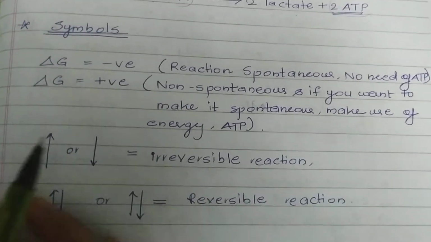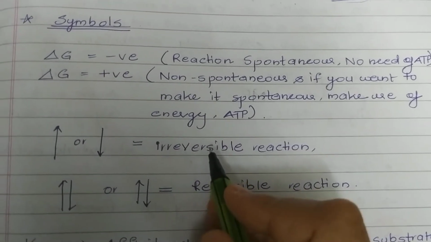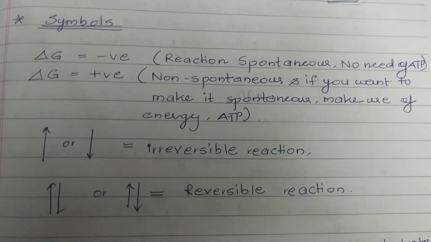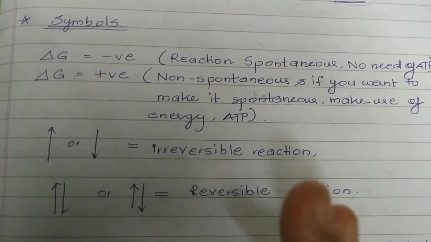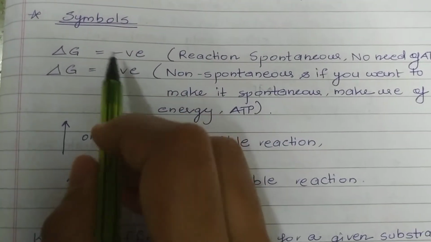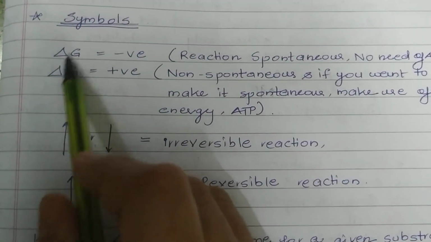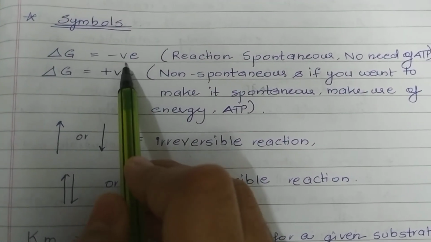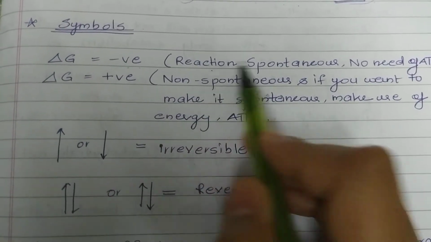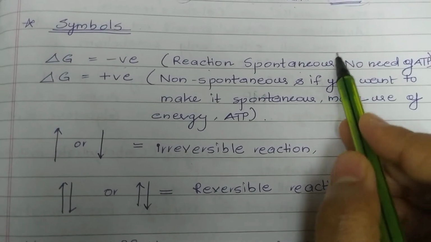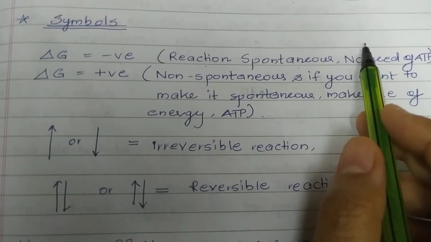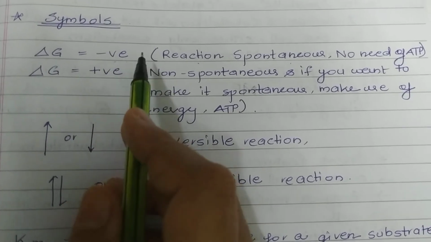Now before we actually start with the process of glycolysis, there are certain things which you need to remember. So what is the meaning of this delta G when it is negative? When delta G is negative, we say that the reaction is spontaneous. That means there is no need of energy, no need of ATP for a reaction to complete.